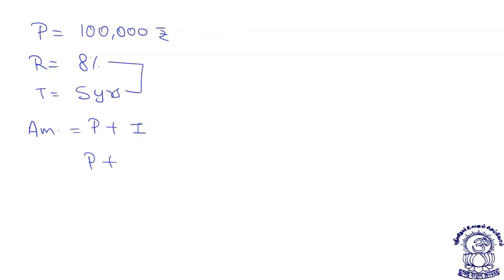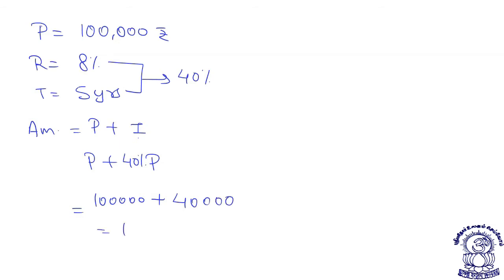Interest will be 8 into 5, that is 40%. 40% means 2 by 5. So I can say directly 40%. Even if I write like this, 40%. So this will be 1 lakh plus 40%, that is 40,000.